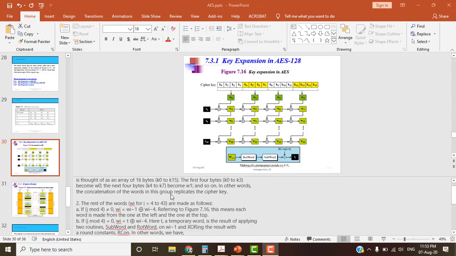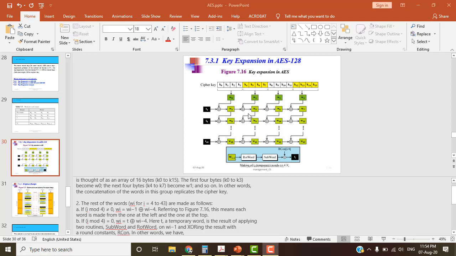What I mean to say is, we already have W0 to W3, right? Let's go step by step. I want to find W4. So what is the value of i? 4, right? So if i mod 4 is not 0, so 4 mod 4, what is it? 0, right? So I should go here. So if i mod 4 is 0, what is W4? It is T XORed with Wi minus 4, right? So I'll have T. So what is T? We'll see later. So T XORed with W4 minus 4 is W0. So I XOR these two and I will get W4.